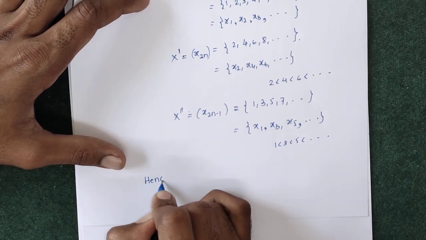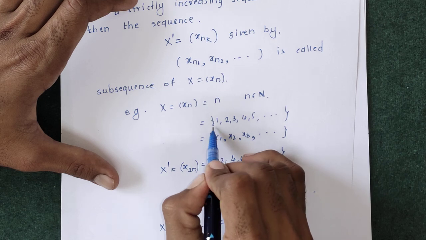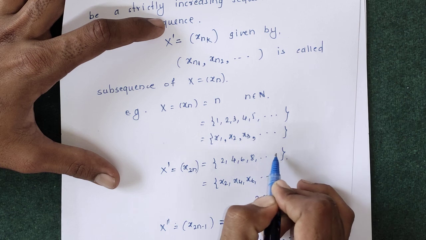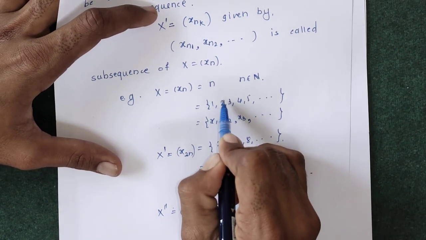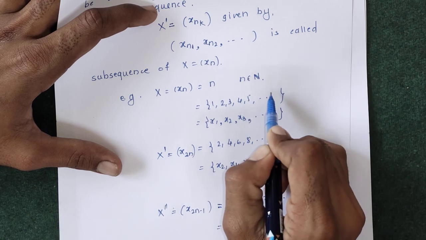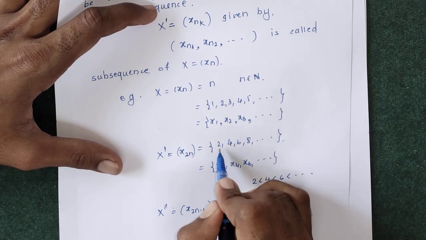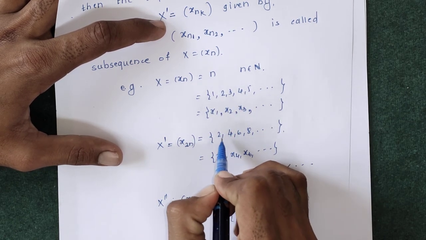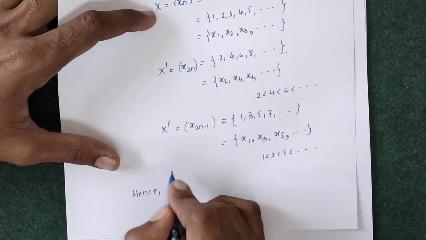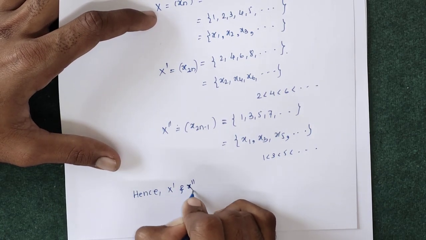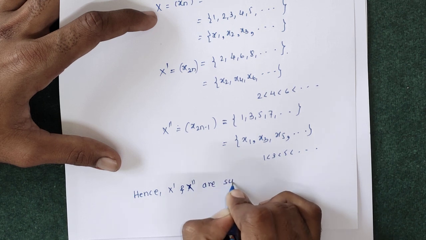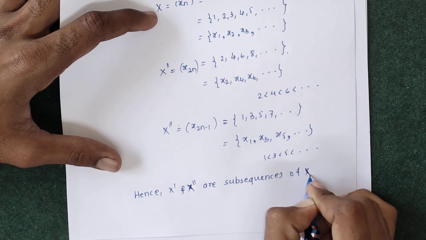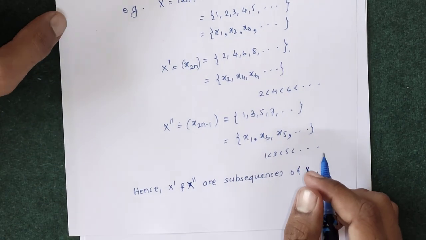Hence, a subsequence means just a subset of this set, but the elements of that subset must be arranged in some definite manner. That is, if we take the second number, then the fourth, and then the sixth, these numbers are 2, 4, 6 and 8. This is a subset of this set. We call this subset a subsequence whenever these numbers are arranged in some definite manner. Hence x prime and x double prime are subsequences of X, that is X is equal to xn. This is the definition of subsequence.